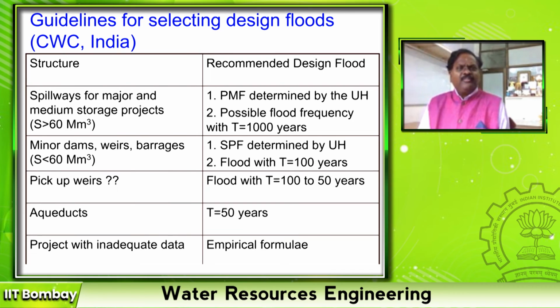If it is the spillway of major and medium dams, right, then we have to consider a PMF determined by the unit hydrograph, or a flood with a frequency of 1,000 years. If it is minor dams, weirs and barrages, standard project flood determined by unit hydrograph or flood with a 100 years return period. If it is a pickup weir, 100 years to 50 years. Aqueducts, 50 years. Culverts, 25 years. Roadside stormwater drainage, nowadays that also for 25 to 50 years. Okay, so these are certain guidelines.